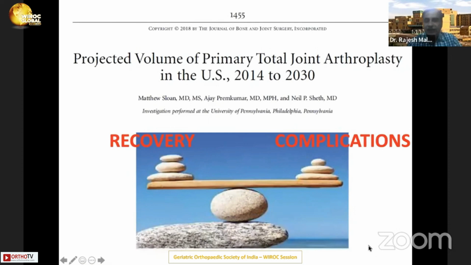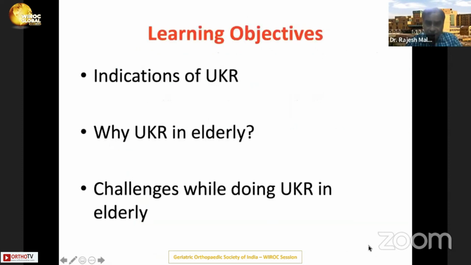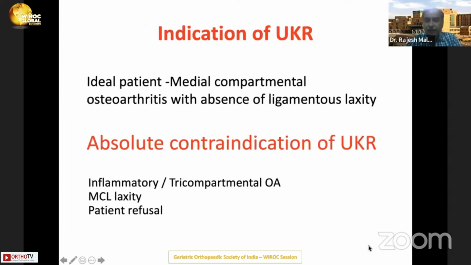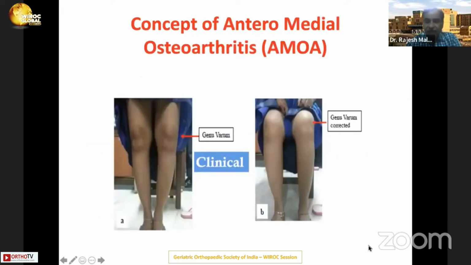And then when you treat these old patients, you have to balance the recovery with the complications. So we are going to talk about the indications of UKR, why UKR in elderly, and challenges while doing UKR in elderly. So the ideal patient, we all know, is anterior medial osteoarthritis with intact anterior cruciate ligament without any laxity. But we don't operate in inflammatory arthritis, tricompartmental arthritis, MCL laxity, or patient non-compliance.